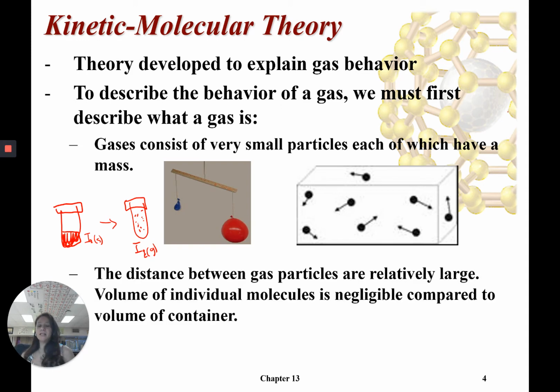The second statement says that the distance between gas particles is relatively large, and so the volume of individual molecules is negligible compared to the volume of the container. So we're saying between each gas particle and the next gas particle are huge spaces. The picture that we see here is not really correct. If the gas particles were that size, then the next gas particle would be off the screen. There are huge spaces between them. And that's why gases are compressible. You can decrease that space, and they fill up the volume of the container.